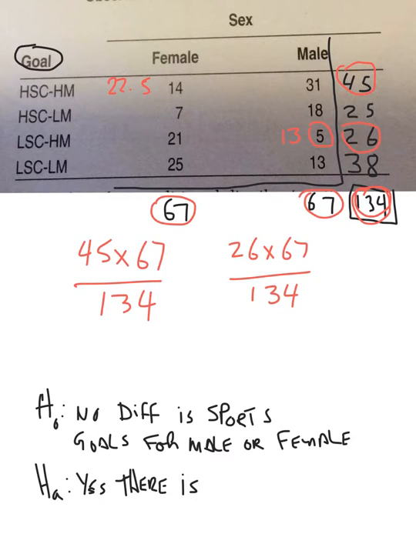Let's do one more. How about this 25 down here? Let me change the color. So it's going to be 38 and 67 and 134 gives us that number that needs to go right by the 25. And that number is 19. So, you could do all these if you wanted to.